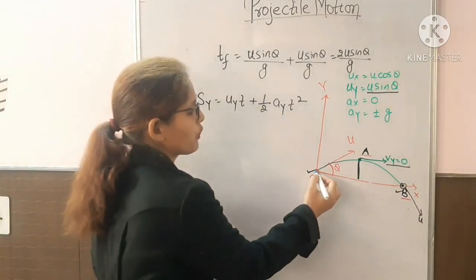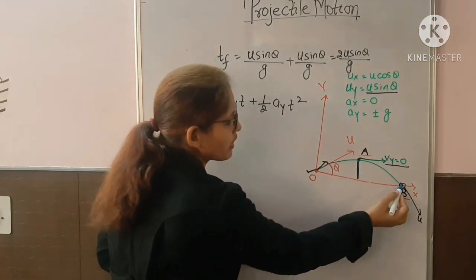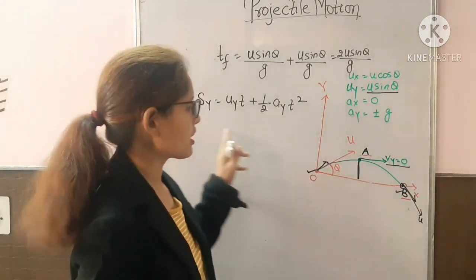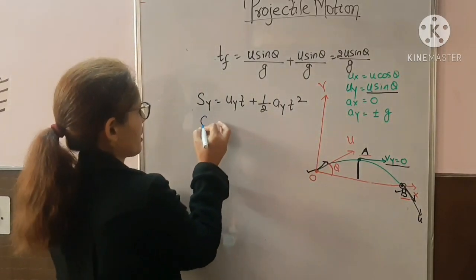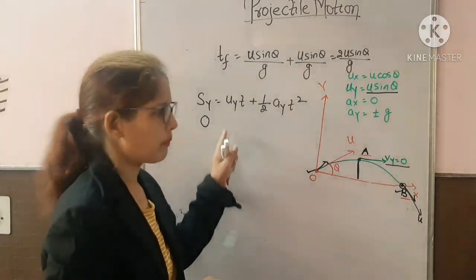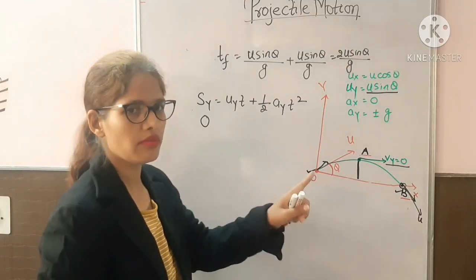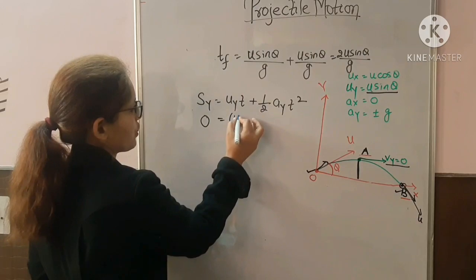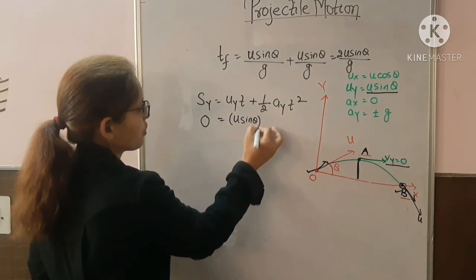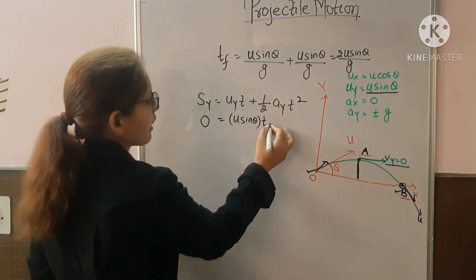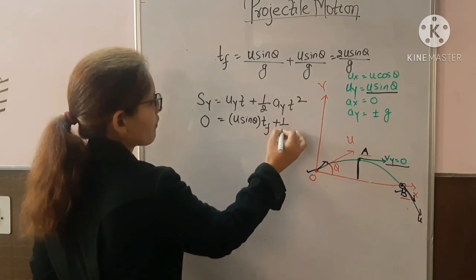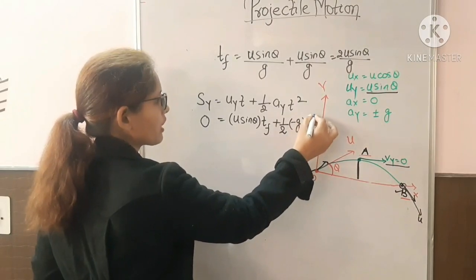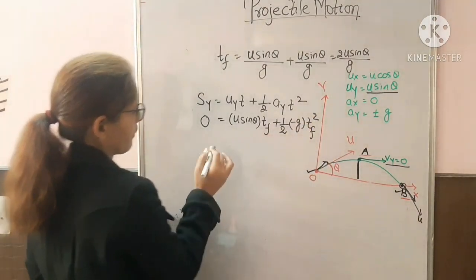Okay, so we have projected the body in this direction. When the body will hit the ground, the body will come back to the ground only. So displacement along y direction becomes 0. Initial velocity along y direction is u sin theta into tf, plus half ay, you will take it minus g because the body is moving in upward direction, into tf square.